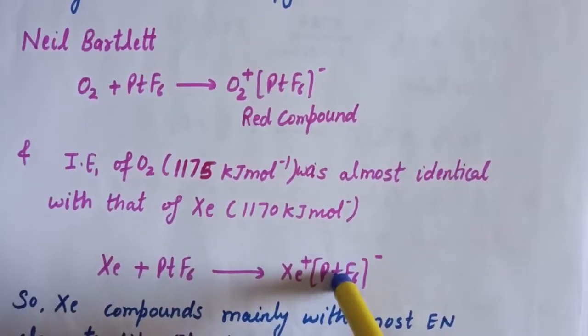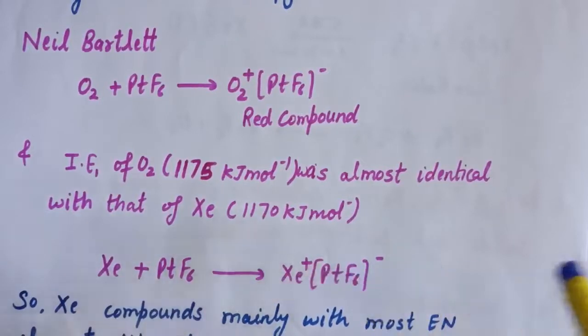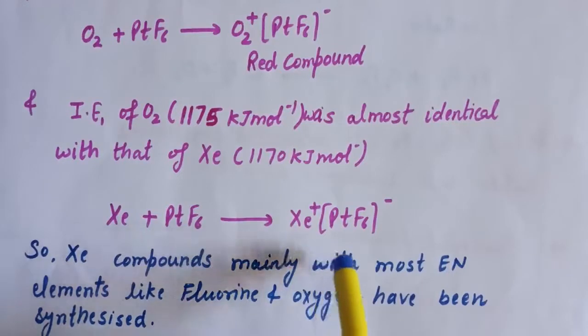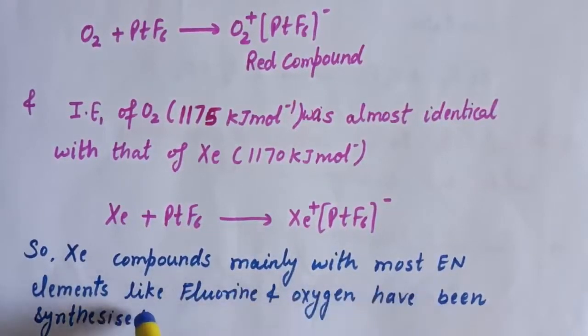And after that a number of xenon compounds were formed, mainly with the most electronegative elements like fluorine and oxygen.